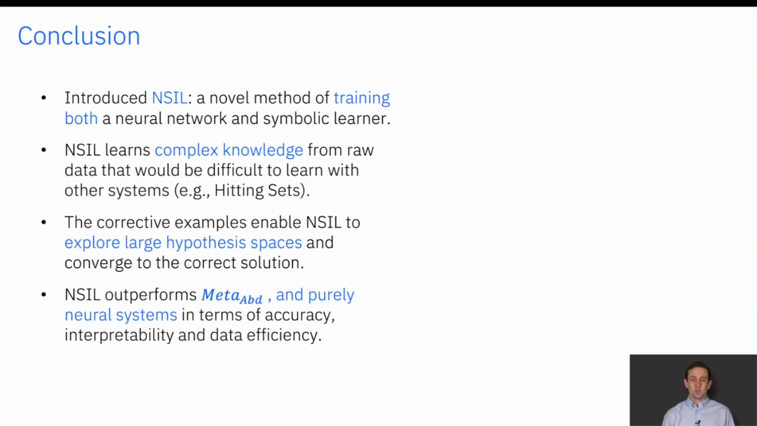To conclude, we have introduced NSIL, a novel method of simultaneously training a neural network and a symbolic learner. NSIL is capable of learning complex knowledge from raw data that would be difficult to learn with other systems. We've demonstrated the corrective examples enable NSIL to converge to the correct solution in large search spaces. And finally, NSIL outperforms the closest existing system, MetaABD, and also outperforms neural models in terms of accuracy, interpretability, and data efficiency.